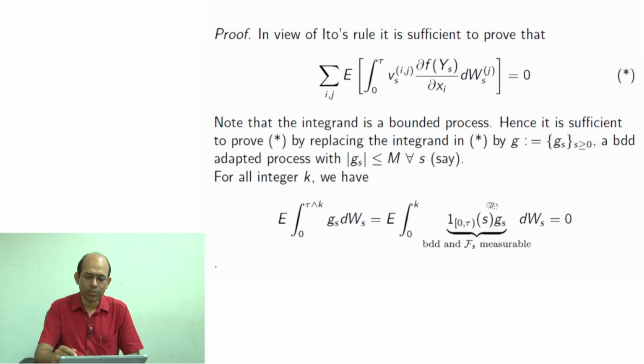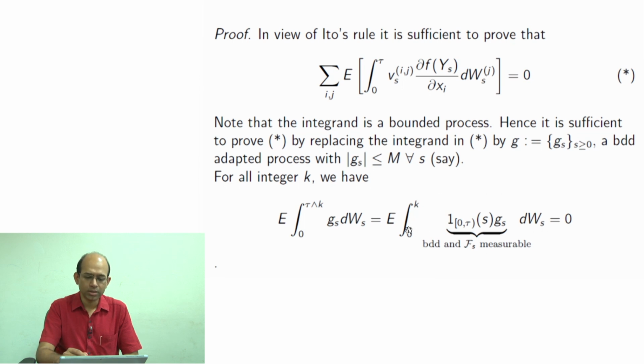When we have a bounded measurable process, we know that it is in the class of L_W, the space of processes which are adapted and square integrable. So those conditions are satisfied, and this is going to be a square integrable martingale.